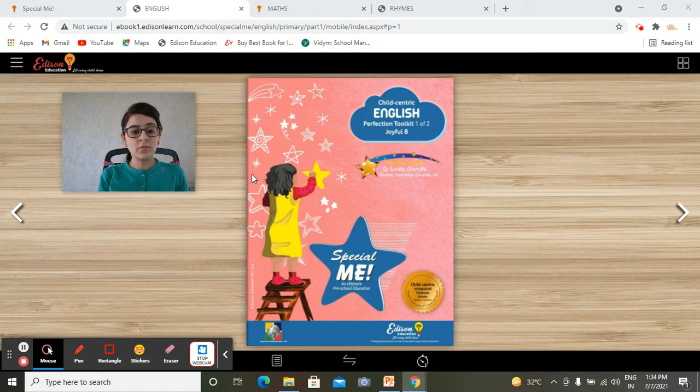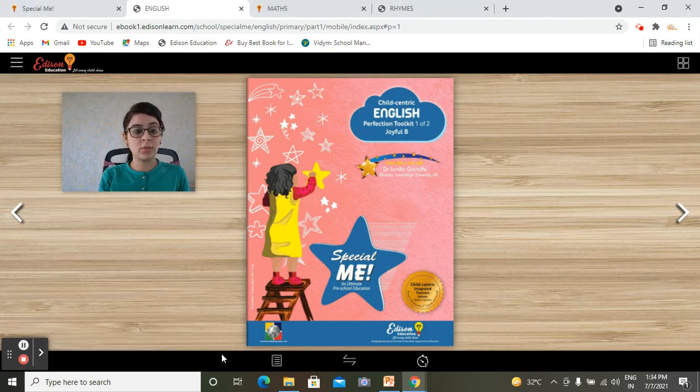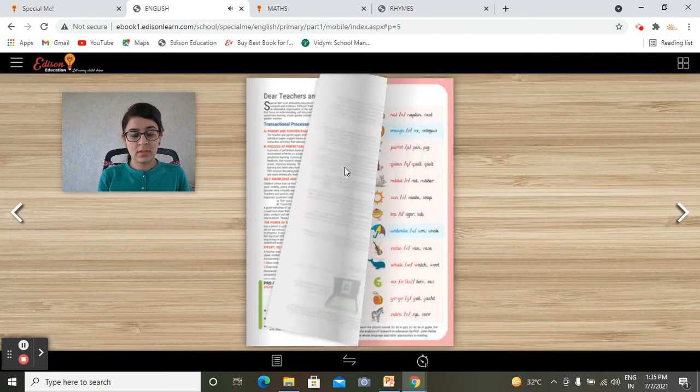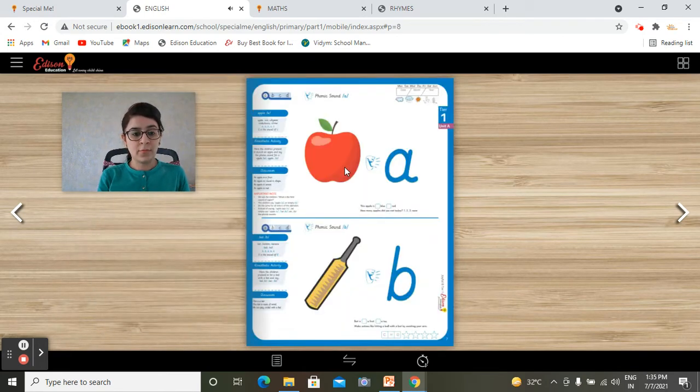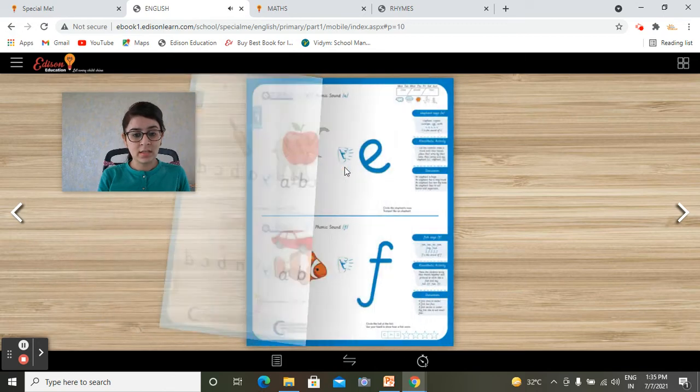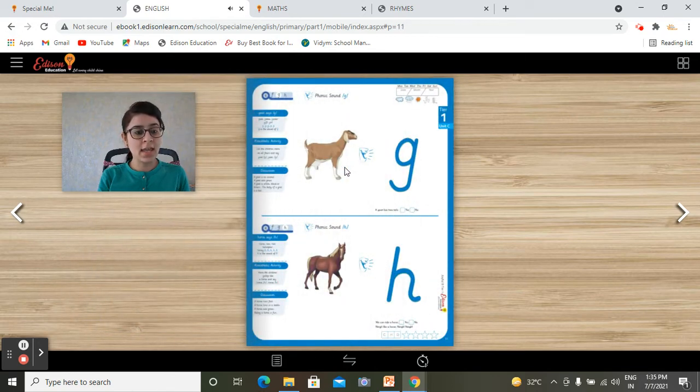First of all, please open your Child-Centric Perfection Toolkit 1 of 2. I hope you all are in a mood to study. You have to learn new concepts now. You are grown-ups. So, this is your English book and let us start with this. Please turn the page. Before summer break, we did our letters A, B, C, D, E, F, G and H.